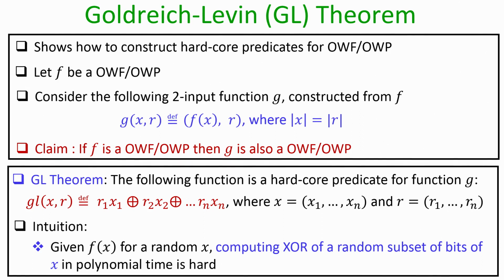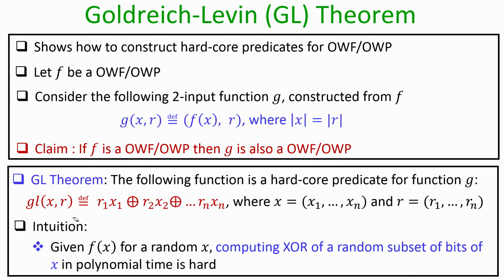However, it turns out that the proof of this theorem is indeed challenging and involved. So, the students who are interested to go through the proof of this Goldreich-Levin theorem can refer to the book by Katz and Lindell, where they have given the detailed proof. But for our discussion, we will assume that the function gl of x comma r is the hardcore predicate which is associated with our candidate one way function g of x comma r, right.